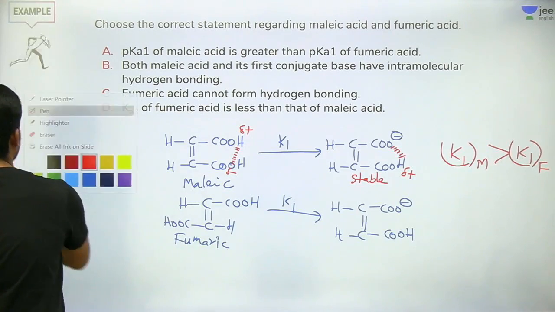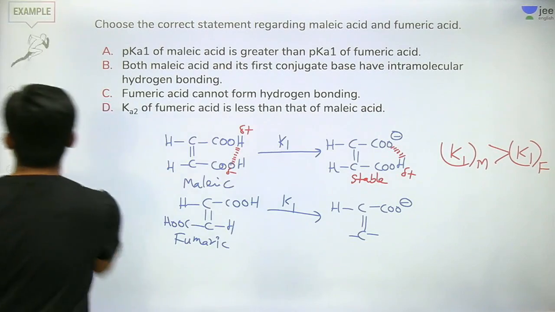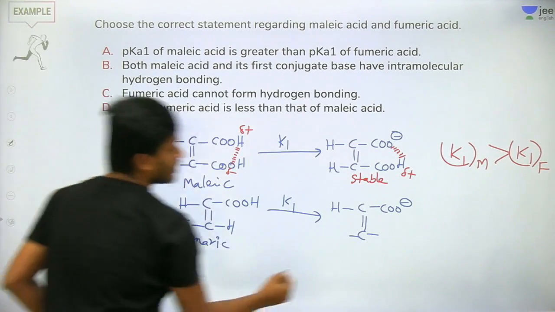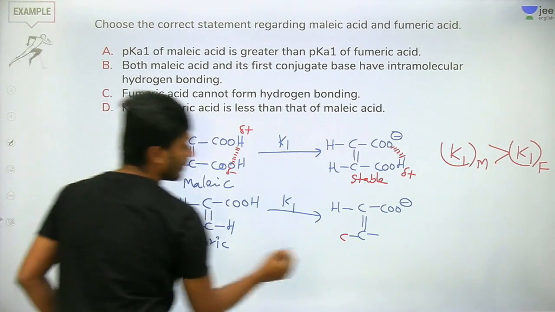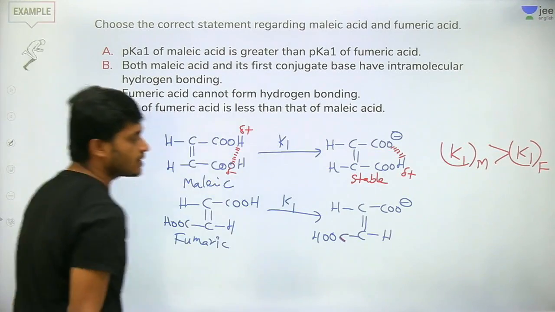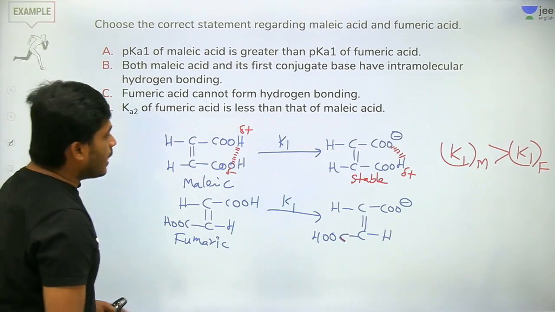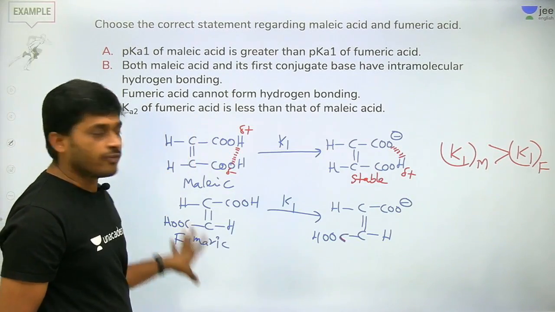Here this side we have to write, right? The other side, COOH, COOH, H. This is fumaric acid. Now look at the K1 values, malic and fumaric.